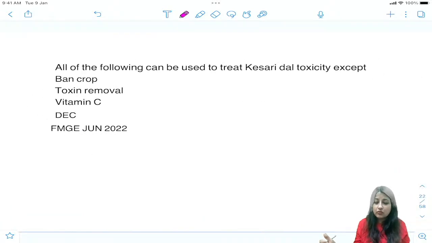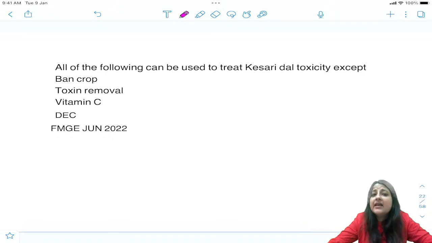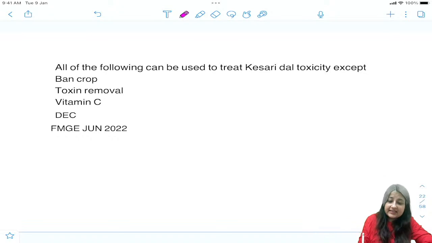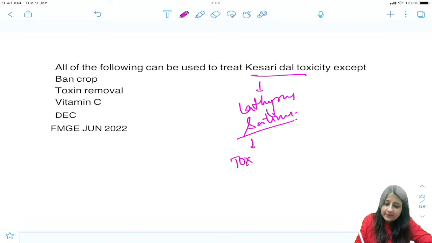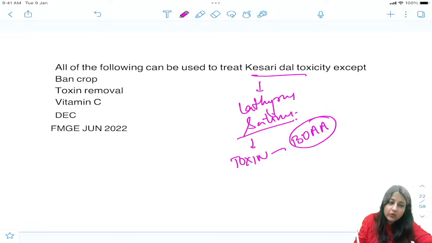June 2022. All can be used to treat kesari dal toxicity except. Food adulteration is a very important topic. We'll discuss it. First tell me the answer. Kesari dal toxicity. Now what is kesari dal, everybody? Then I'll go back to that slide. Kesari dal, you all know, is Lathyrus sativus. Okay, Lathyrus sativus. Now what toxin does it contain, guys? This contains the toxin BOA, beta oxalyl amino alanine.